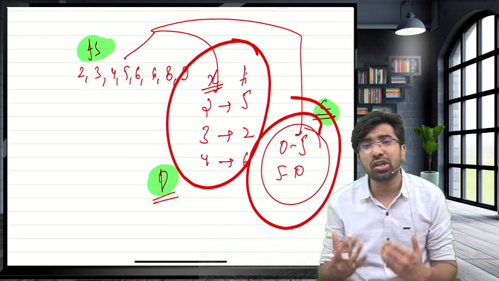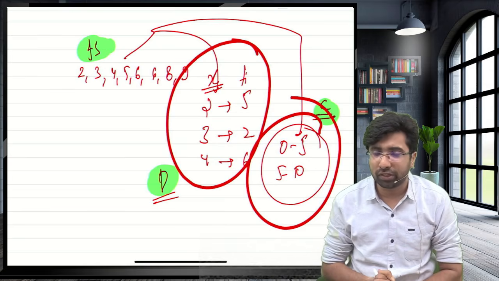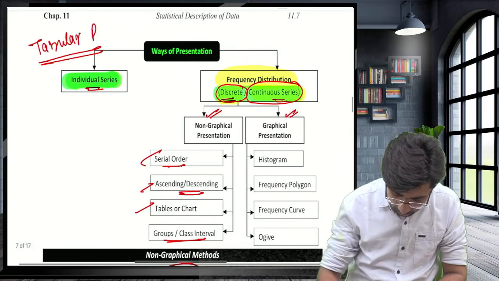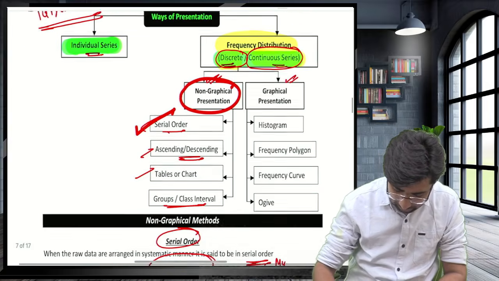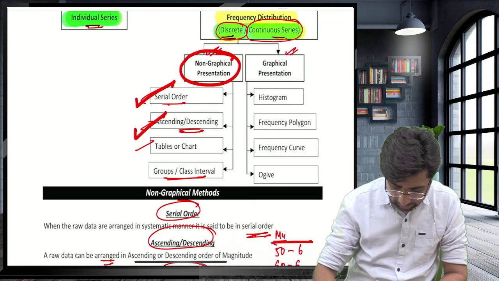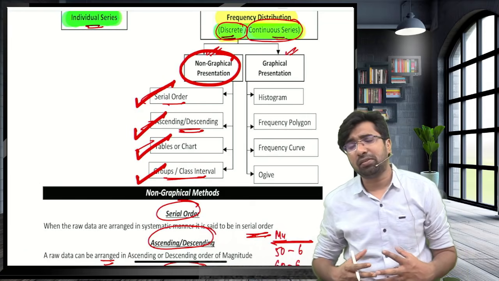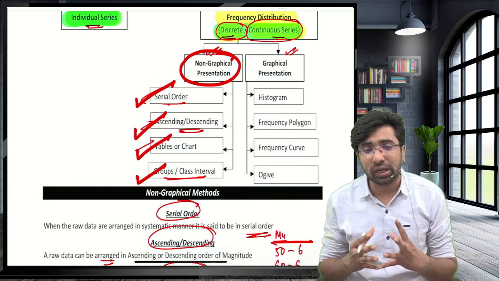Without any picture or diagram, you are writing the observations. Guys, that I named here as non-graphical method: individual series, serial number, ascending, descending, table and group. Guys, this is something which is having no use of any picture or any diagram.